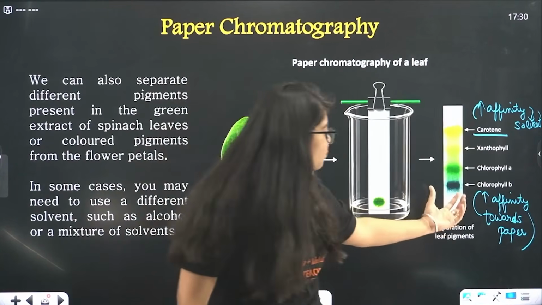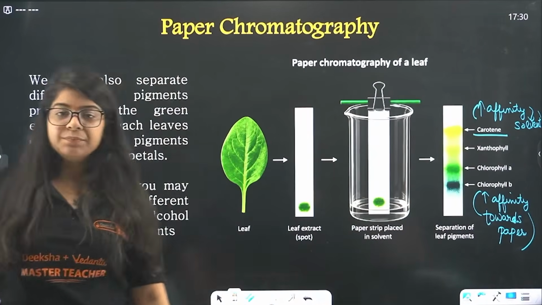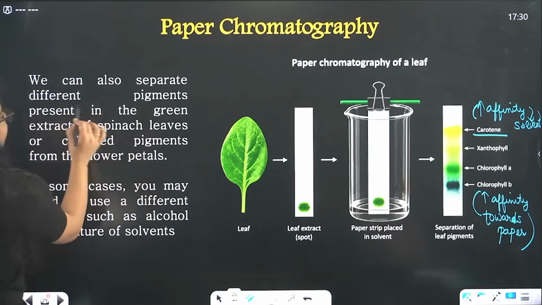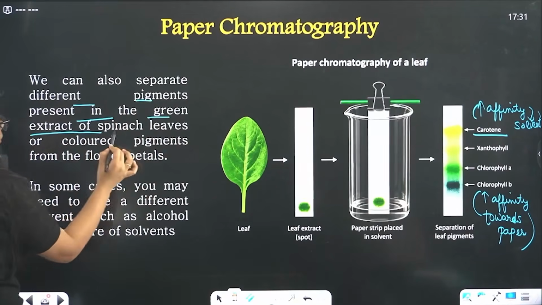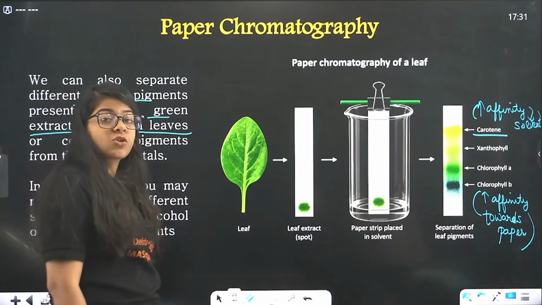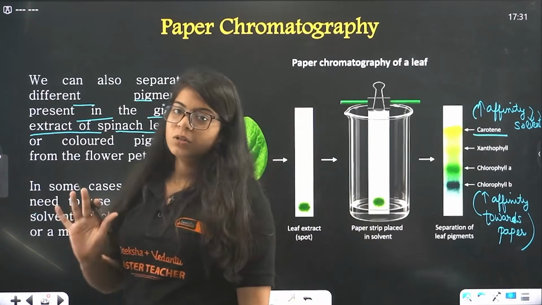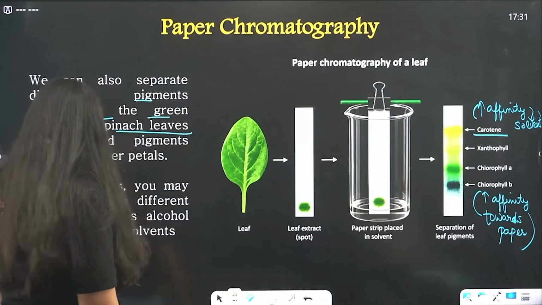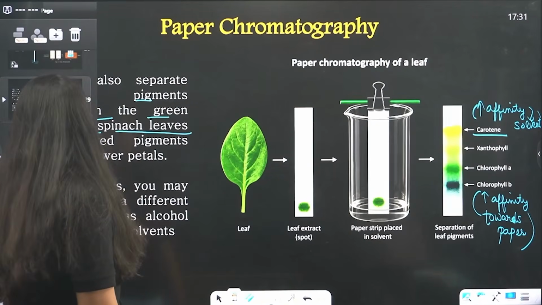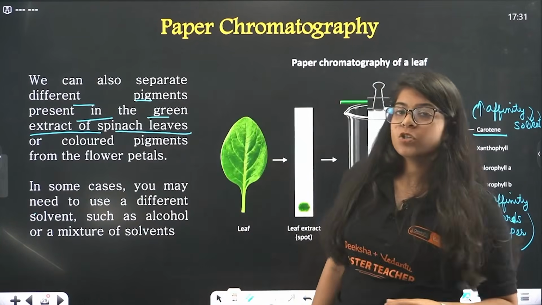Okay, and these leaf pigments are separated by paper chromatography. Done. So we can also separate different pigments present in the green extract of spinach leaves or colored pigments from the flowers as well. In some cases you may need to use a different solvent such as alcohol or a mixture of solvents. So the solvent does not have to be water. It's not necessarily all the time the case. Done. Okay, so basically these are the 2-3 ways in which we separate homogeneous mixtures. These were homogeneous mixtures.